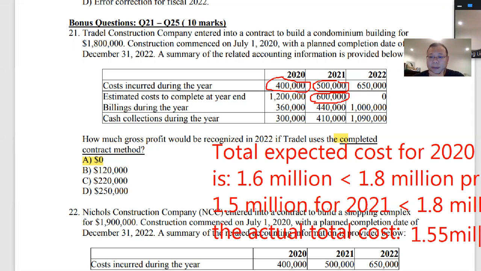You can see that at the end of each of the 3 years, the total expected cost is always under 1.8 million. Therefore, this is not an onerous contract.